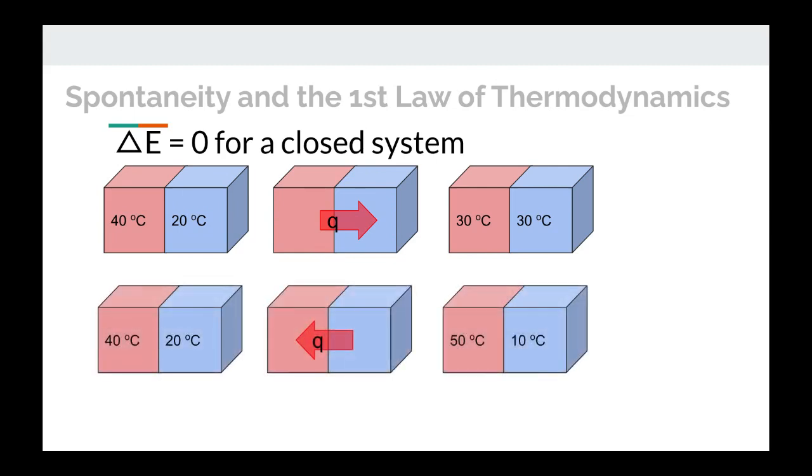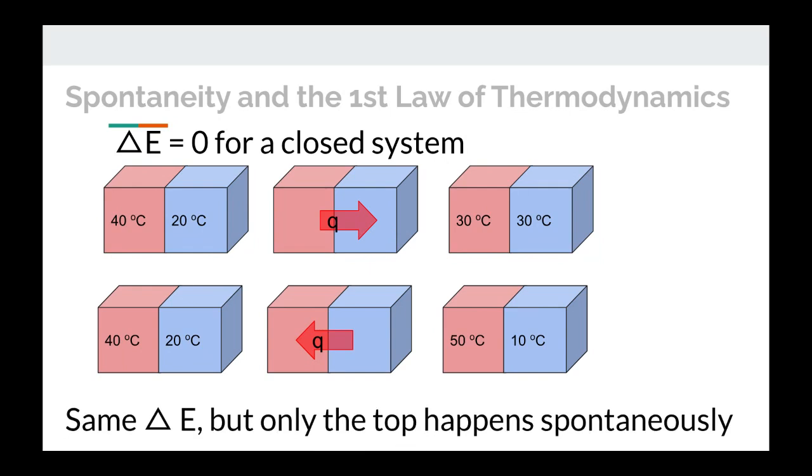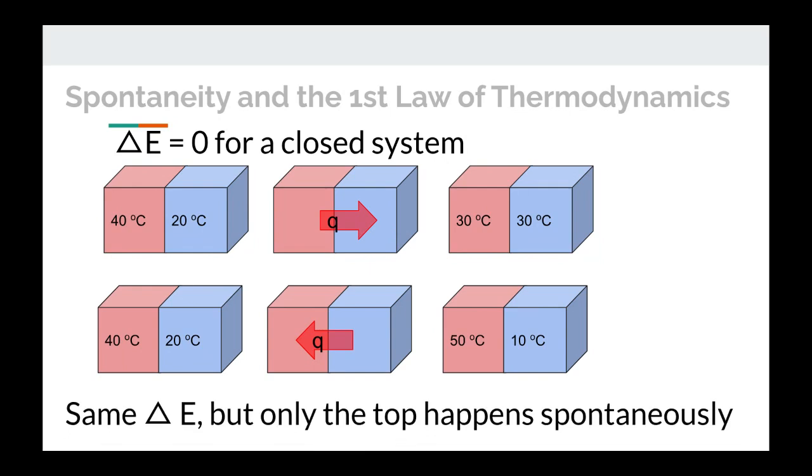But here's another possible thing that could happen. Energy could transfer from the cold thing to the hot thing, and the hot thing gets even hotter and the cold thing gets even colder. We know that that first thing happens spontaneously, but the thing on the bottom, that event does not happen spontaneously. So there has to be something else going on here, and that's where entropy is going to help us with these decisions.